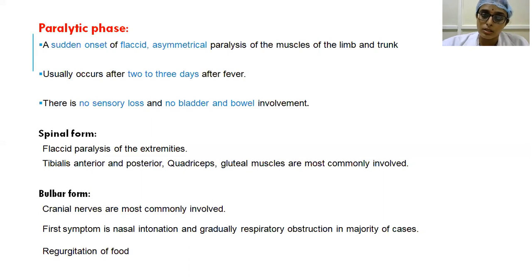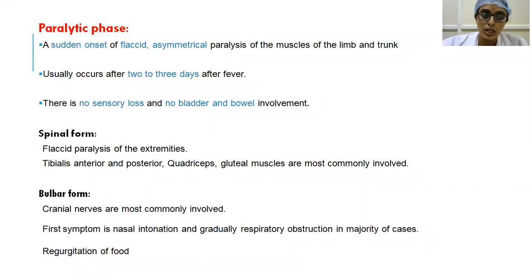Whenever the spinal form is involved, you have flaccid paralysis of the extremities, where there is hypotonia, loss of reflexes, and the superficial reflexes first disappear. So there will be disappearance of the superficial reflexes, loss of tone, and some fasciculations also, and gradually the muscles will go into wasting. That is the paralytic phase.